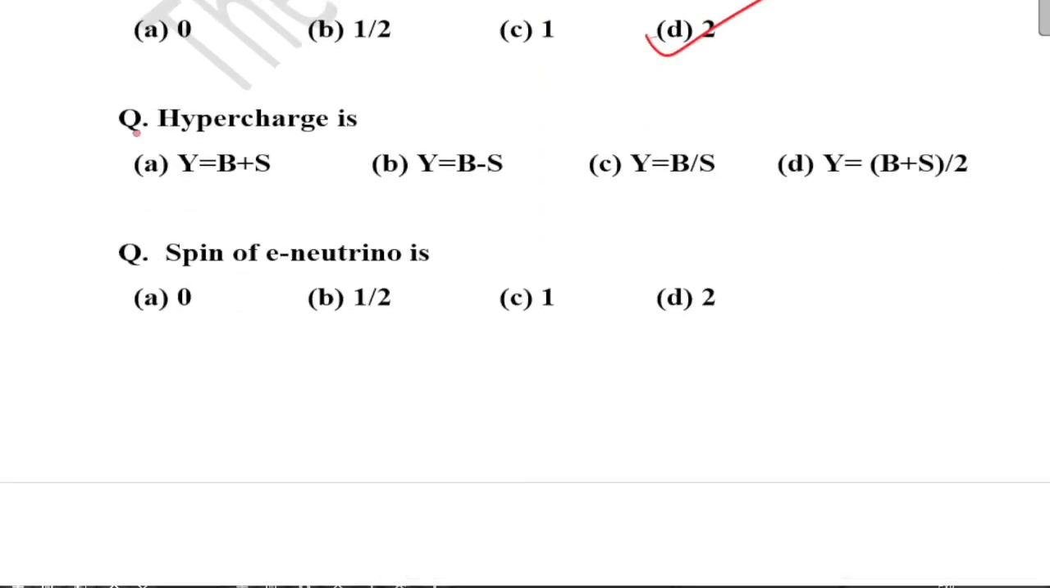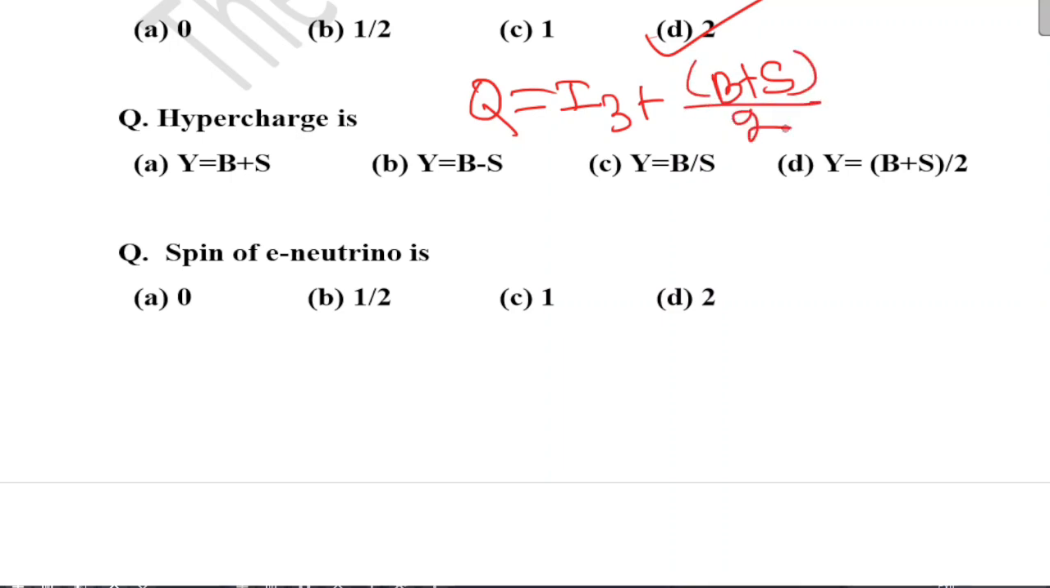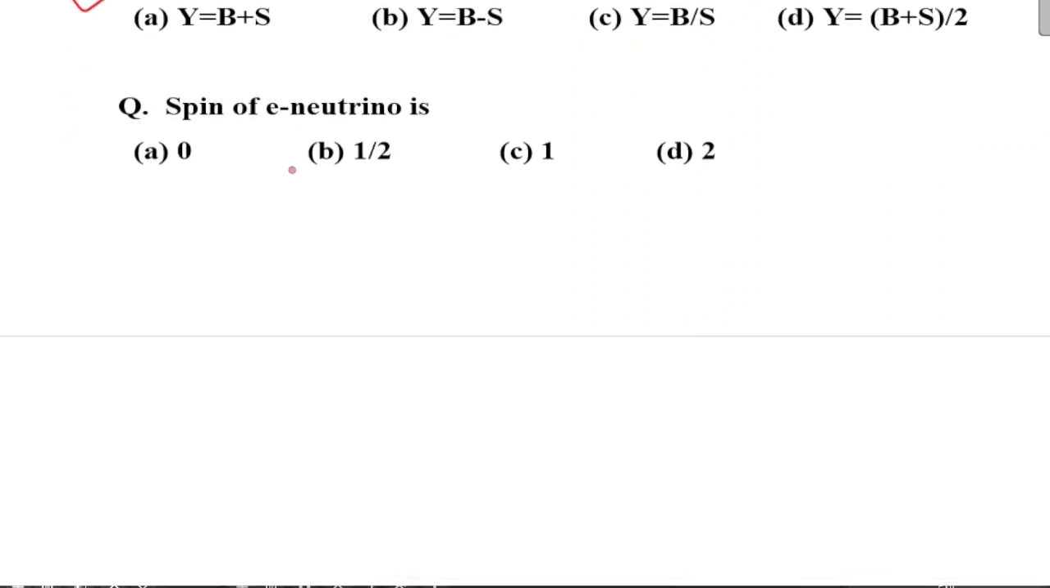Hypercharge. We have the expression Q equals I3 plus B plus S by 2. So here we define the hypercharge. I am leaving this question for you. You write down the correct option in the comment section. Next, spin of neutrino is half. So your correct option is option B.